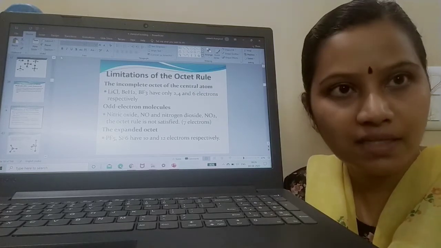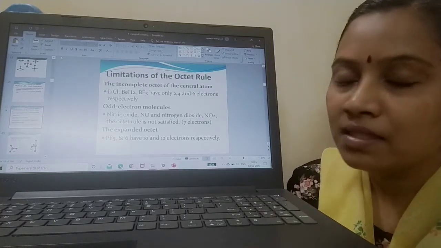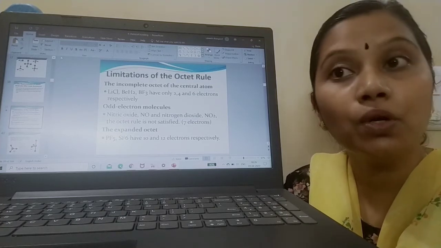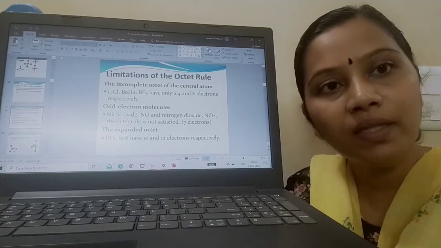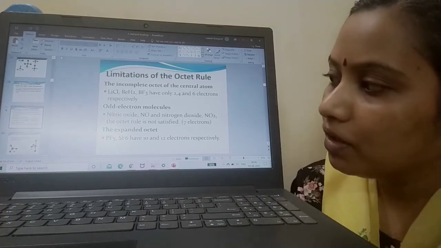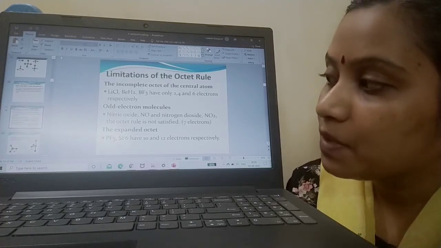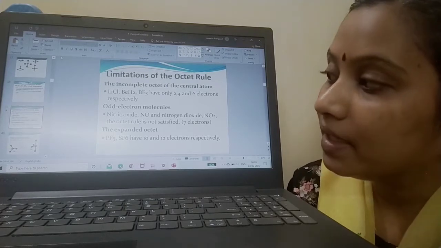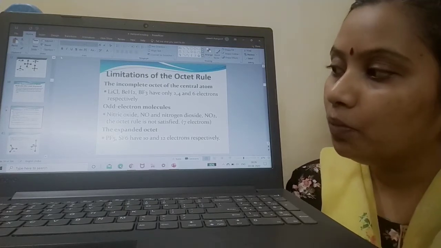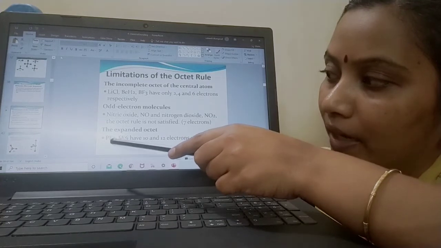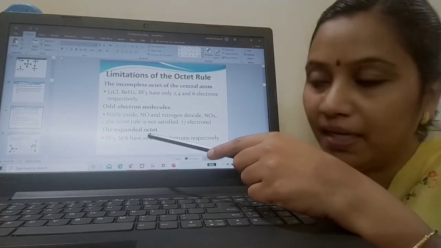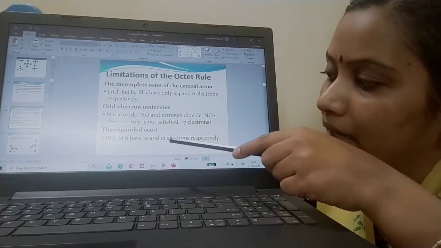Now here there is another extreme. There are some examples where there is an expanded octet. Instead of 8, you will get more than 8. What are those? It is phosphorus pentafluoride, PF5, and sulfur hexafluoride, SF6. In phosphorus pentafluoride you will have 10 instead of 8, and in SF6 you will have 12 electrons.